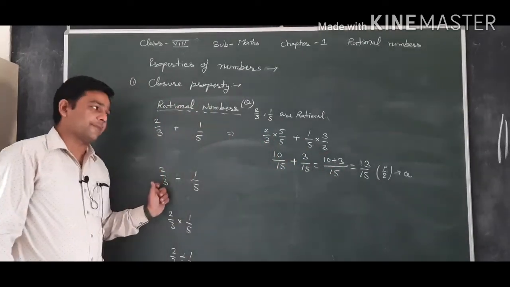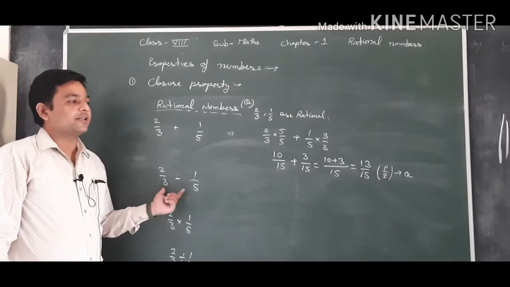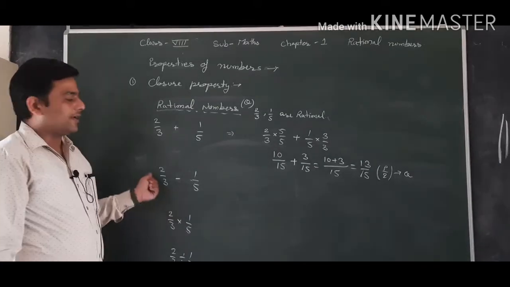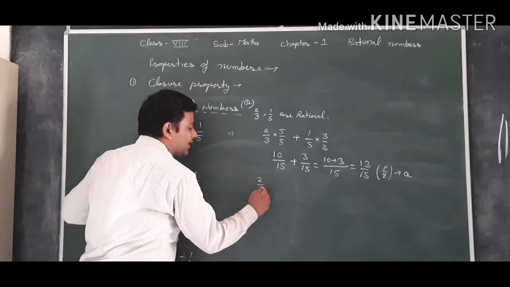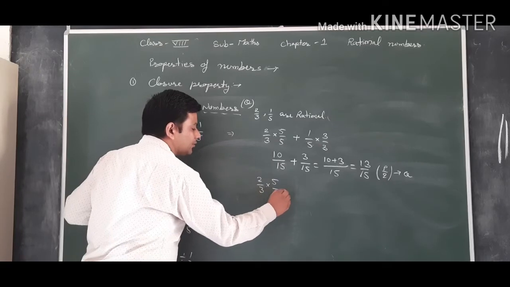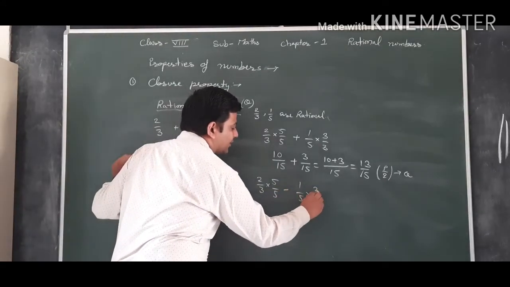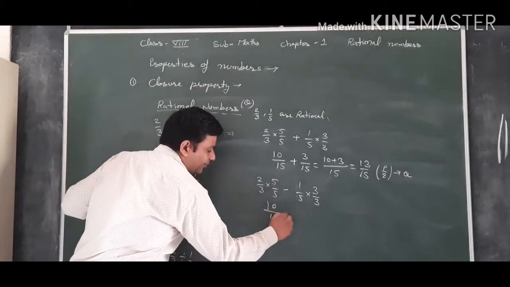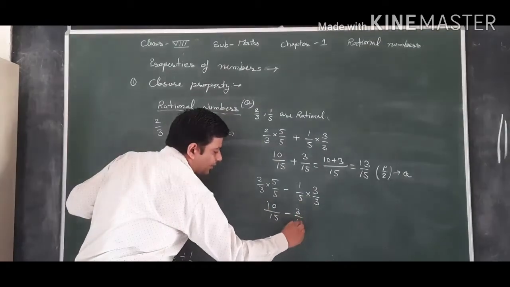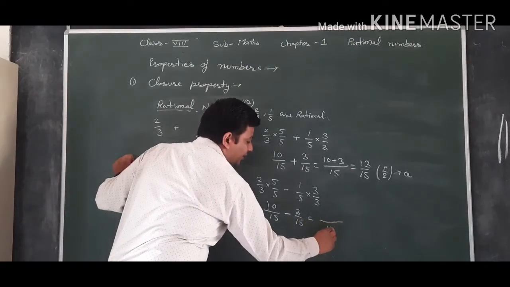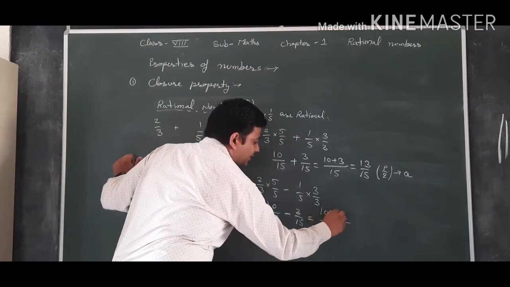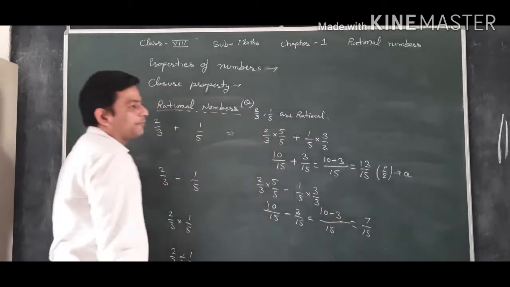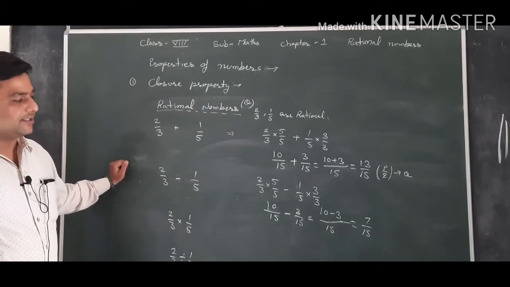Then we have subtraction. Again, to subtract, we make the denominator the same. We multiply and divide 2 by 3 by 5 over 5, and 1 by 5 by 3 over 3. We get 10 by 15 minus 3 by 15, with 15 as the LCM. 10 minus 3 is 7, so it becomes 7 upon 15.